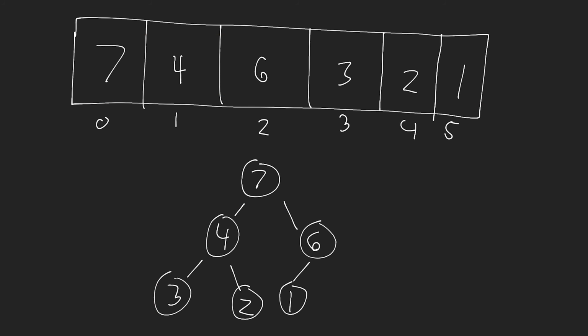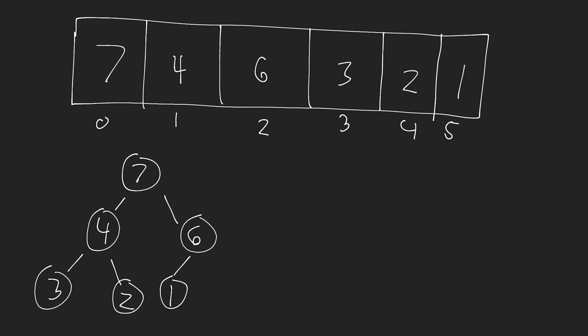Now, using this array-like structure allows us to make a lot of inferences about how we actually reference or find the children or parents of different nodes. So let me just move this over here so I have a bit more space. Okay, so let's say we're looking at this node right here. So index 1 in our array. And we want to find the children of index 1. So in this case, that's value 4. Now, obviously, if we're visualizing the tree, it's easy for us to do that. We can see that's 3 and 2. But how do we do this mathematically if we couldn't actually see the tree? Because obviously, our code is not going to be able to visualize some tree here. It's going to have to use this array structure that we're using to implement the heap.